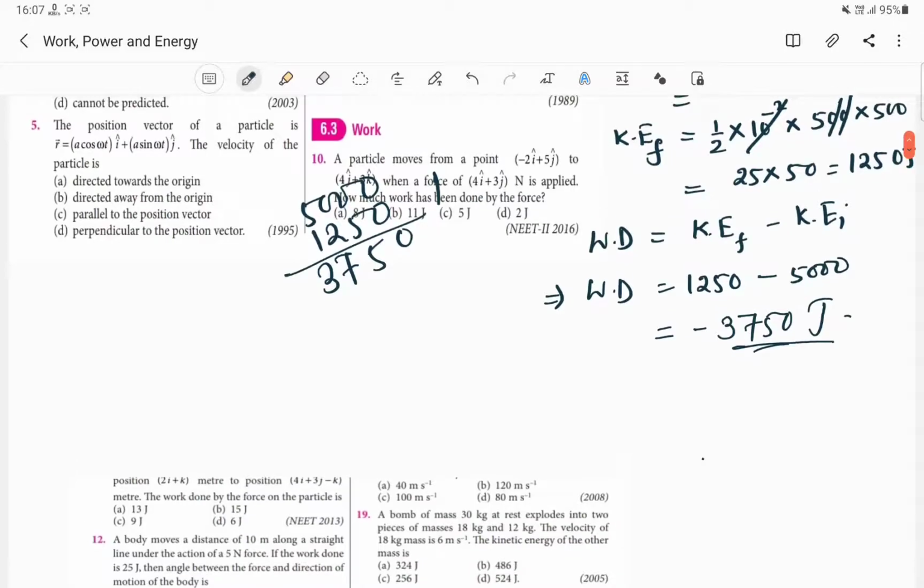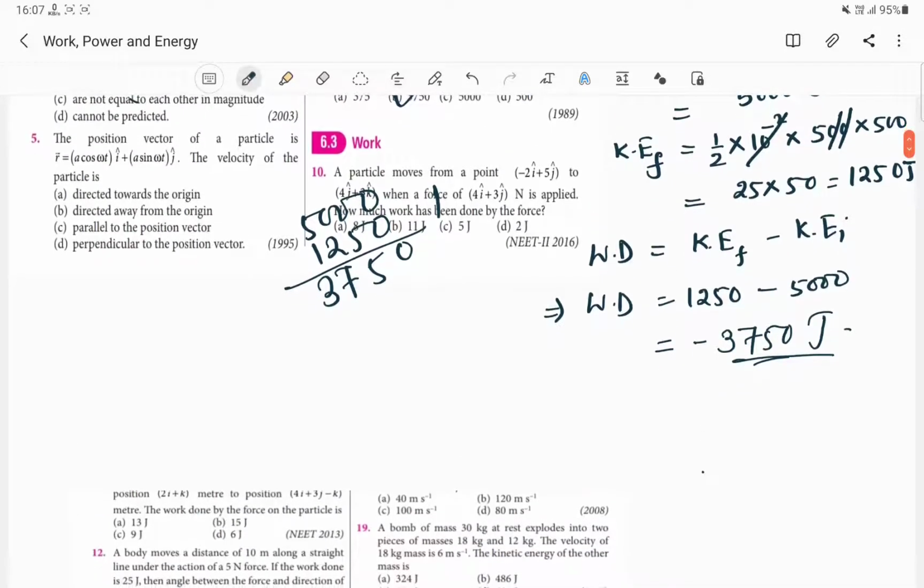Now 6.3, we can skip this. Next subtopic, that is 6.3 work, which we have already covered up. This is very easy. Or let me do only this question number 10.